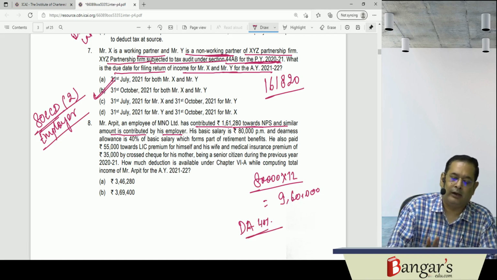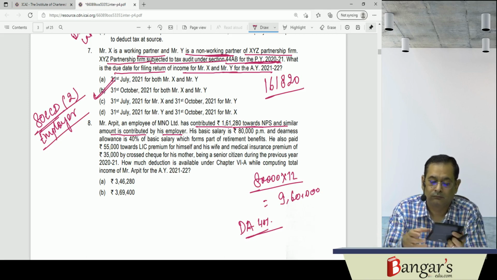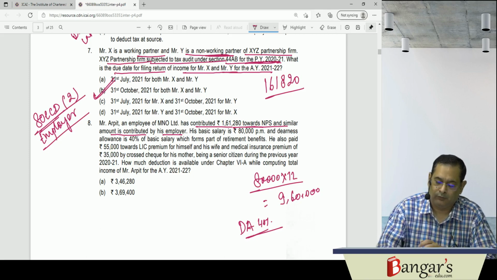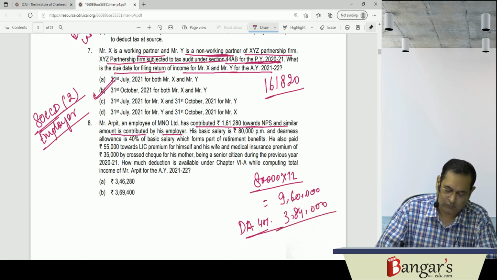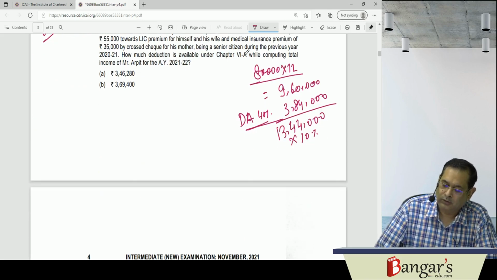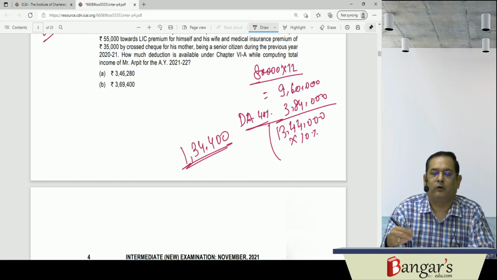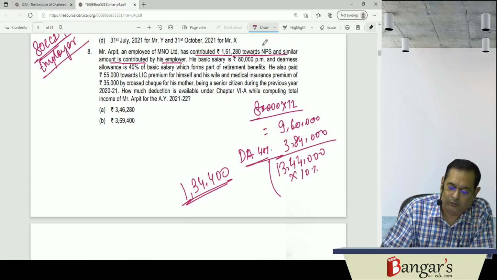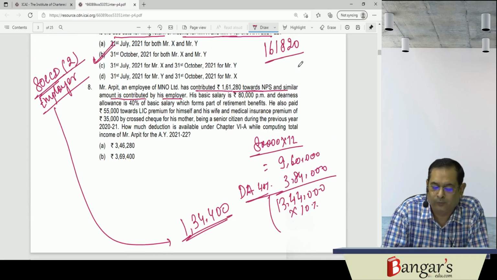So it is 960,000 into 40%, that is 384,000. That is 13 lakh and 44,000 rupees. 10% will be how much? 134,400. Only 10%. Why not 14%? Because he is not a central government employee. This is the employer's contribution eligible for deduction under 80CCD subsection 2.